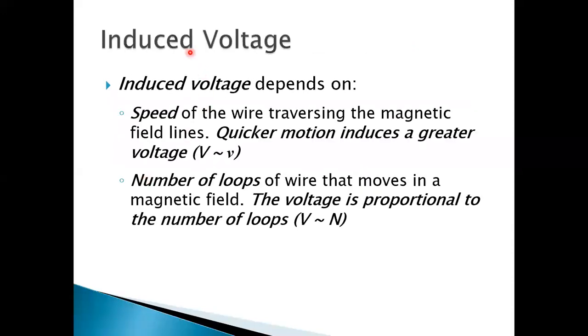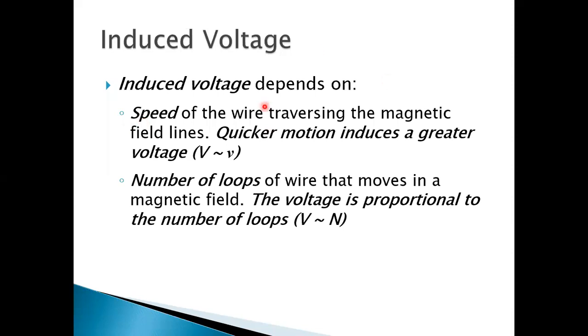You see here, induced voltage. What is induced voltage? We have already discussed that whenever there is a relative motion between the conductors and the magnetic field, current gets induced in the conductor, and hence the voltage developed across the ends of the conductor is called induced voltage.